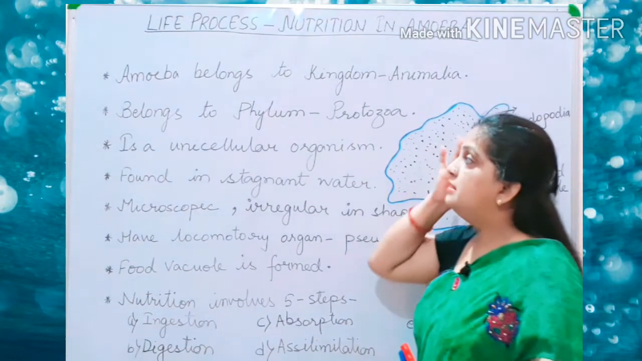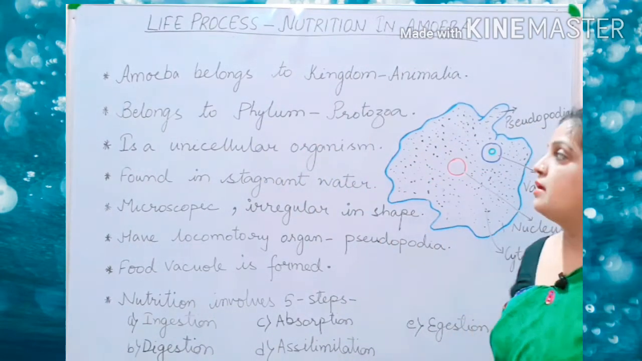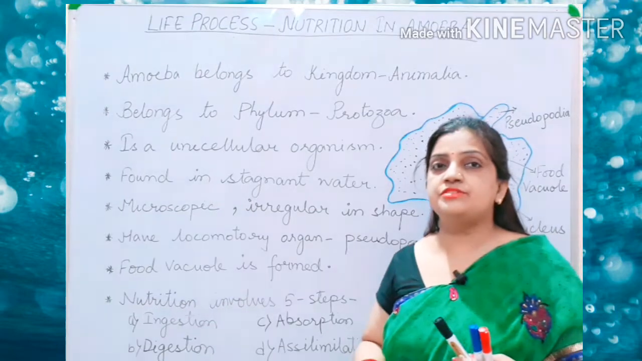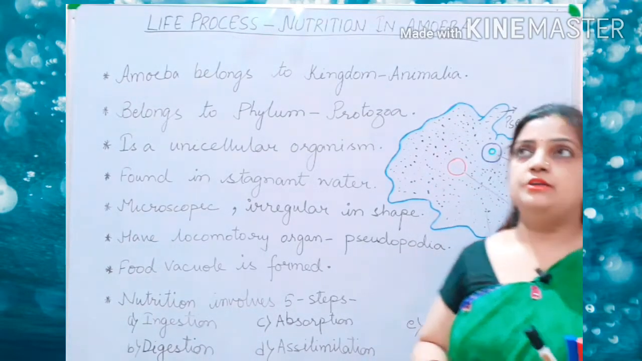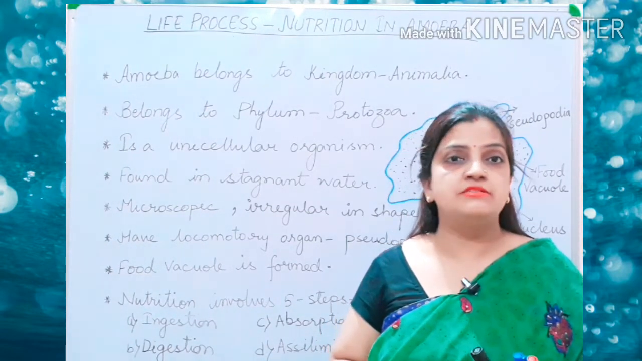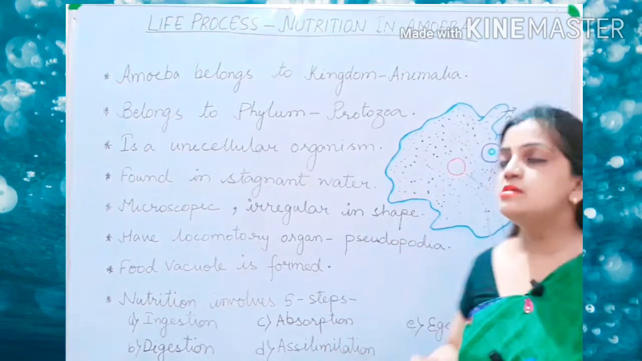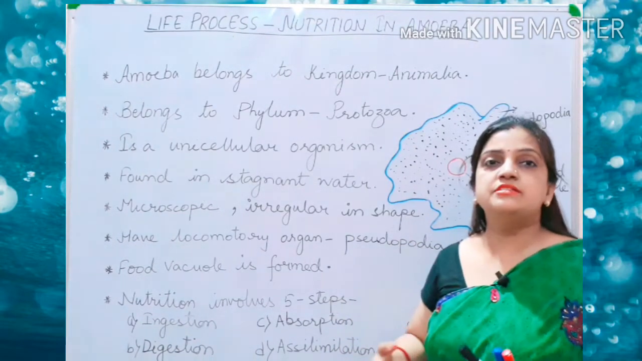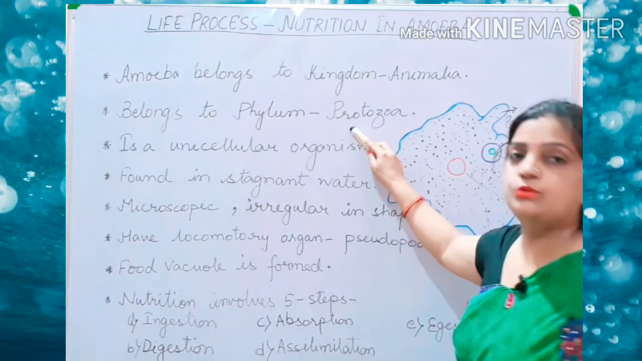Now children, this amoeba belongs to the phylum Protozoa. You have studied their classification system in the kingdom Animalia also. You have discussed the different types of phyla like Porifera, Coelenterata, Nematoda, Annelida, Arthropoda. So among them, one of the phyla is phylum Protozoa. So amoeba belongs to the phylum Protozoa.